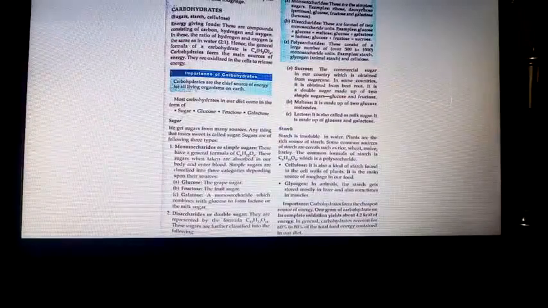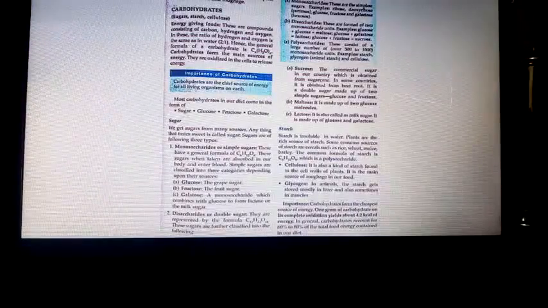Most carbohydrates in our diet come in the form of sugar: glucose, fructose, galactose. So we get sugars from many sources. Anything that tastes sweet is called sugar. Sugars are of the following 3 types. Monosaccharides are simple sugars. These have the general formula C6H12O6. These sugars, when taken, are absorbed in our body and enter the blood. Simple sugars are classified into 3 categories depending upon their sources.